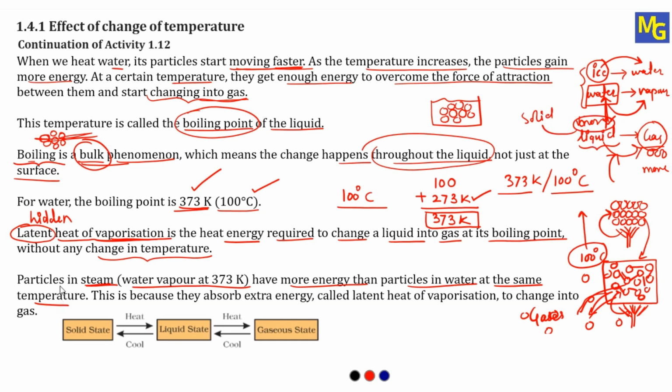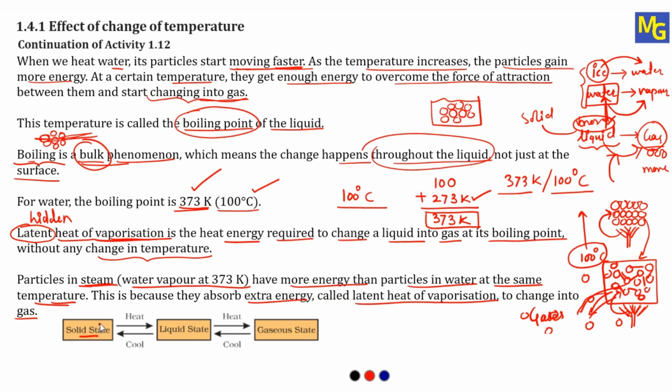So that's why the sentence is, I'm reading once again: particles in steam. Steam is nothing but water vapor. So particles in steam have more energy than particles in water at the same temperature. This is because they absorb extra energy, called latent heat of vaporization, to change into gas. So this can be shown. See here, it is from your NCERT book.